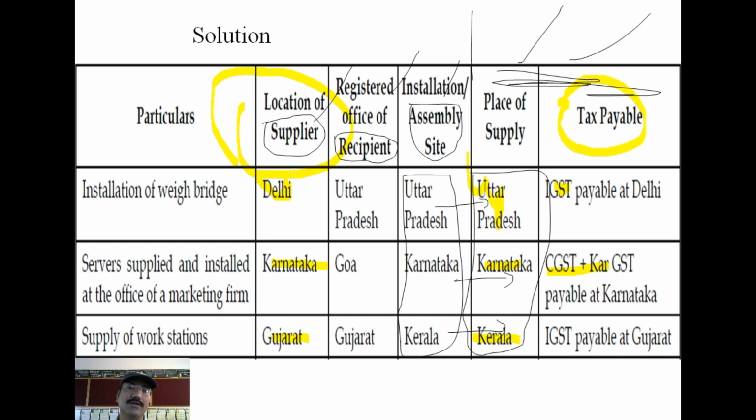I am not solving more problems on this because there is a simple method. Based on these 4 or 5 questions, just work out yourself. In the next class, if it is possible for me to find the same kind of problems from different textbooks or question papers, I will go through place of supply only. If it is not available, then I will move to the last content of your syllabus, that is customs duty. If there are no questions available, then in tomorrow's class or in the next presentation I will go for the theory of customs.